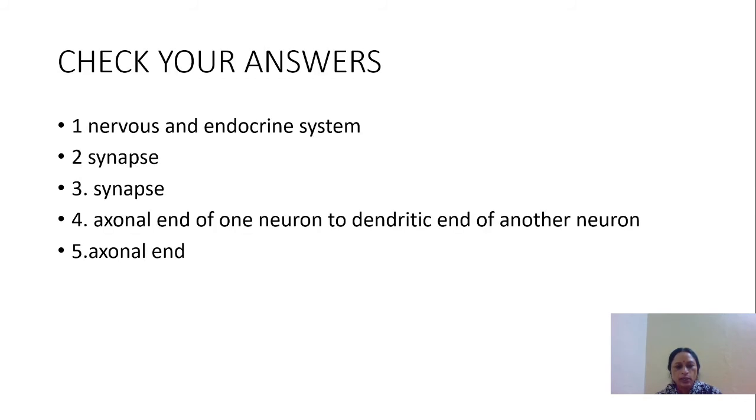Now check your answers. The first correct answer is nervous and endocrine system. Second and third is the synapse. Either it is a junction or it is a gap. Fourth correct answer is an axonal end of one neuron to dendritic end of the another neuron. That means from axon to dendrite, and again dendrite to the another neuron. And the last one is the axonal end.